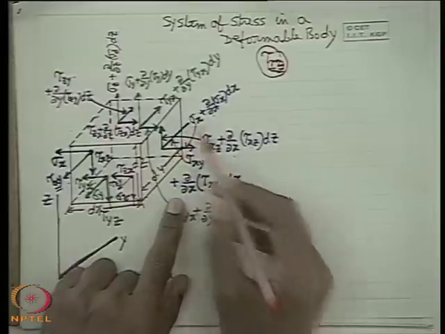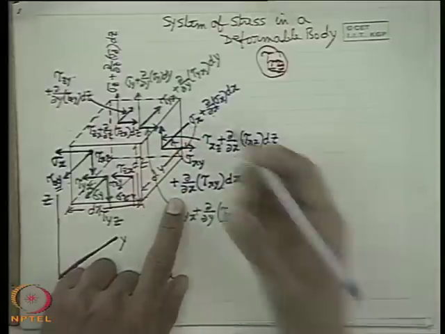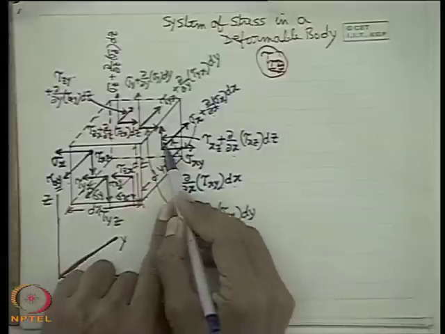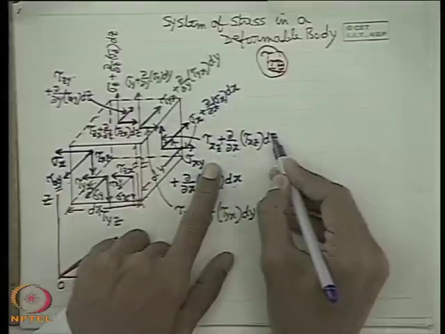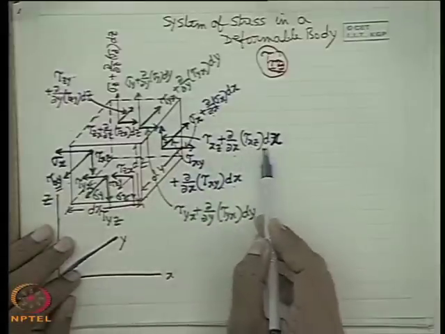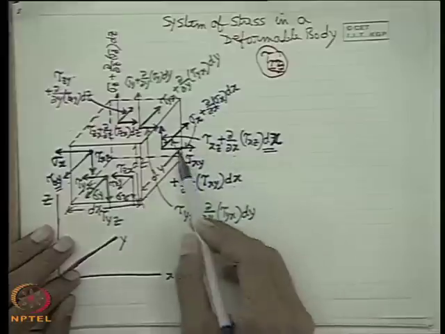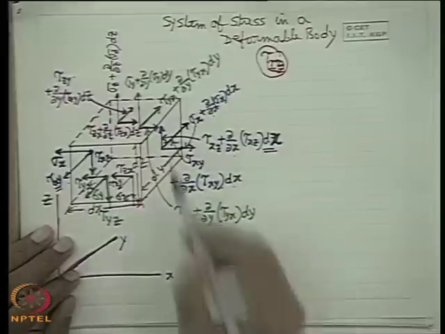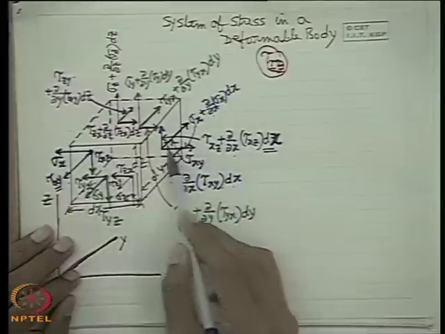So this will be tau xz, and this will be by mistake del x. That means tau xz and tau xy have been increased due to a change in the distance dx. So these three stresses appear like that.